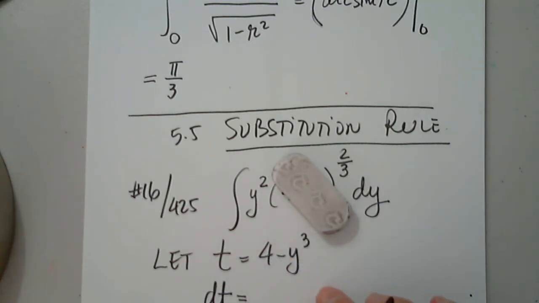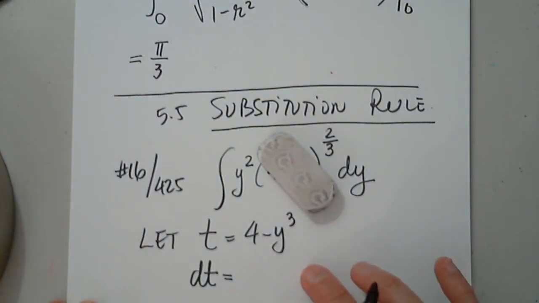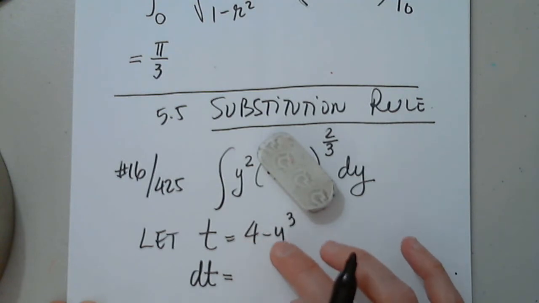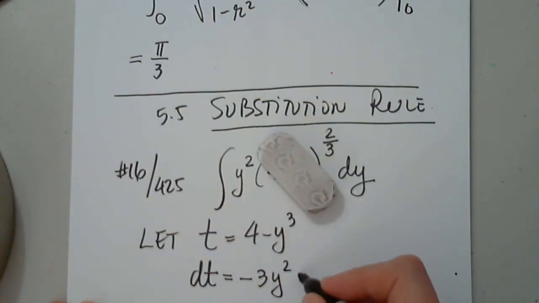So what should I write as the differential of t? Knowing that t is a function of y, which is 4 minus y to the third. Is it going to be negative 3y squared dy? Excellent.